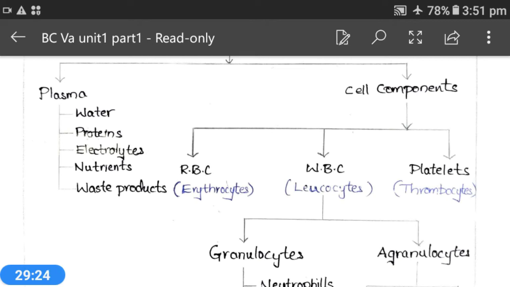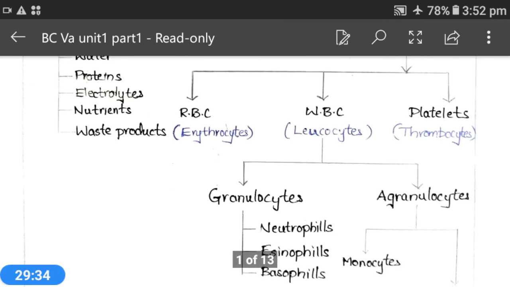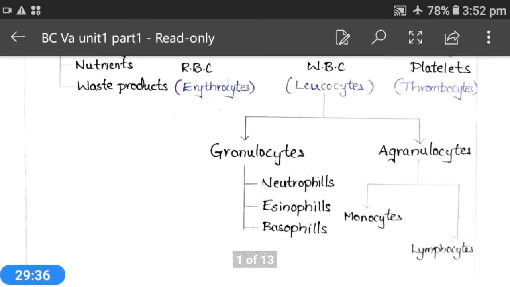And it also contains nutrients like glucose, fatty acids, amino acids, and electrolytes like sodium, calcium, magnesium, bicarbonates, etc. And waste products like lactic acid, CO2 and urea are also seen in the plasma content. And coming to what serum is, serum is just a fluid separated after coagulation of blood.